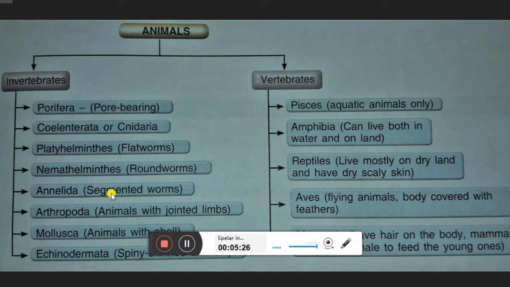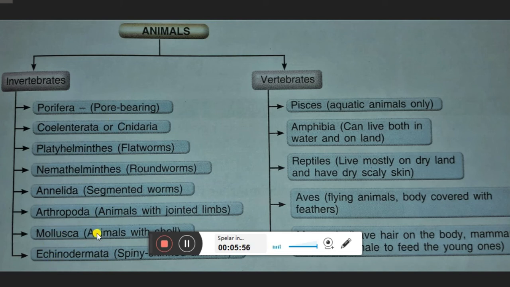Then Annelida, all the segmented worms will be kept in this group. Then Arthropoda, animals with jointed limbs, and then Mollusca, animals with shells, and then Echinodermata, that is, spiny-skinned animals. All the spiny-skinned animals will be present in Echinodermata. So altogether this is Porifera, Coelenterata, Platyhelminths, Nematohelminths, Annelida, Arthropoda, Mollusca, and Echinodermata.